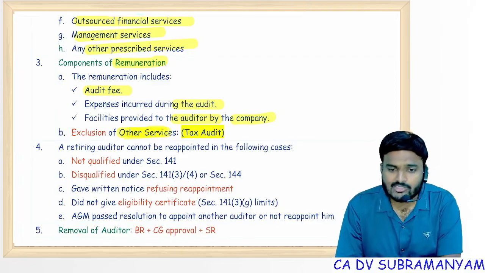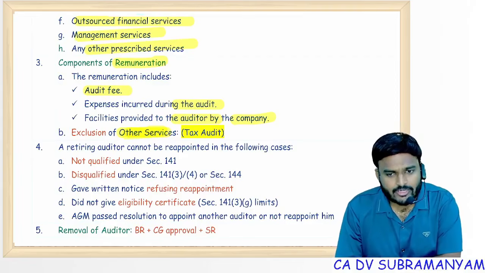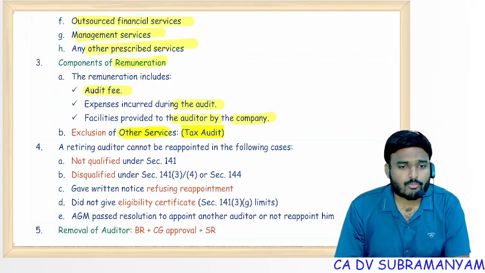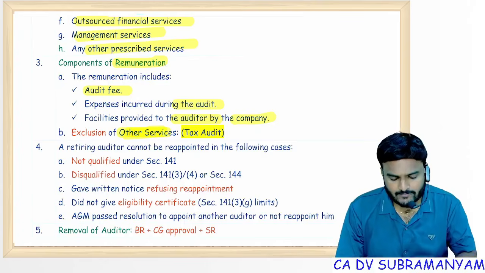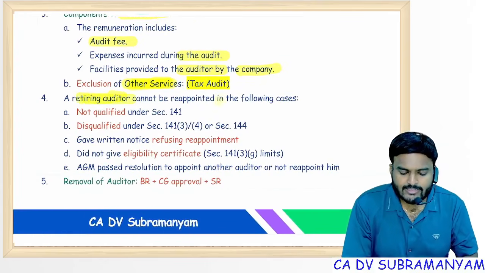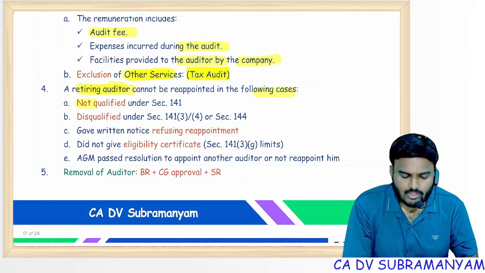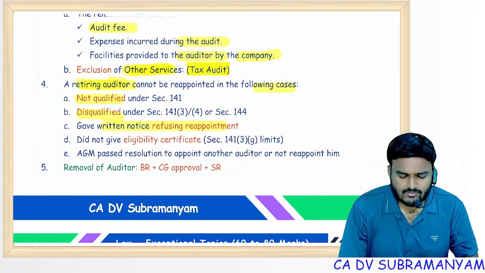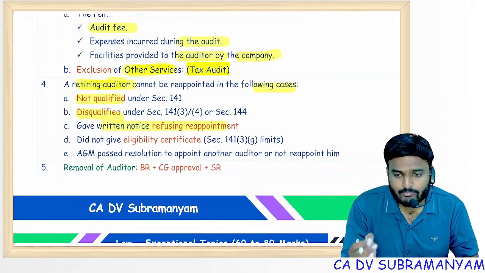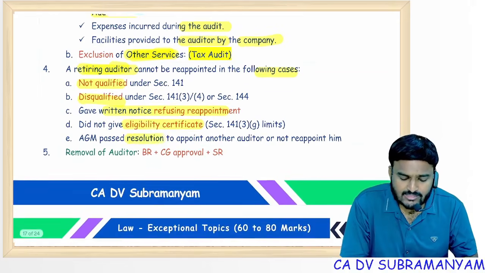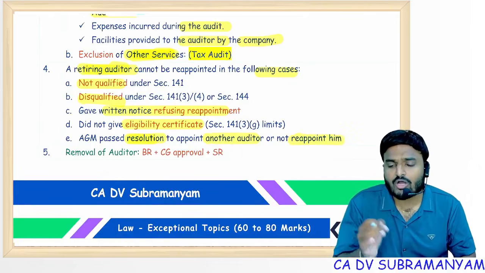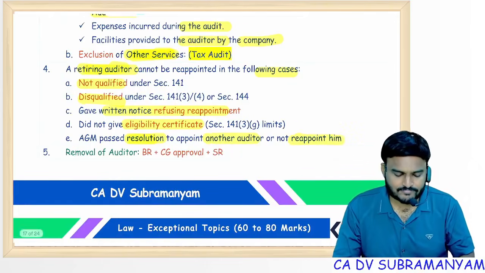Company statutory auditor is also a tax auditor. For filing tax audit returns or for handling income tax scrutiny cases, if we charge any remuneration, that remuneration is not part of audit remuneration. And next, a retiring auditor cannot be reappointed in the following cases: not qualified or disqualified, or not giving notice, not giving consent for reappointment, or not giving eligibility certificate, or in the AGM a resolution has been proposed or passed to appoint another auditor, not to reappoint the existing auditor.